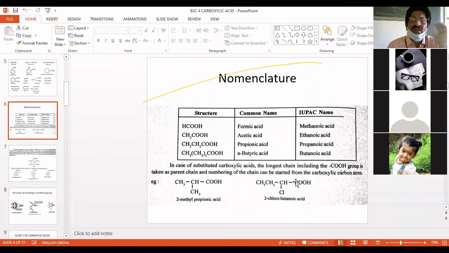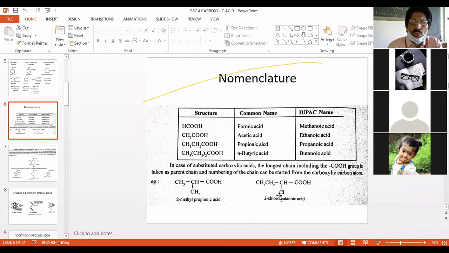Including, we cannot, as for other functional groups we are not including them, but particularly for the carboxylic acid, this carbon is considered as a parent, and numbering also starts with that carboxylic group. The C of the carboxyl group will take the first number. It is 1, 2, 3, 4.